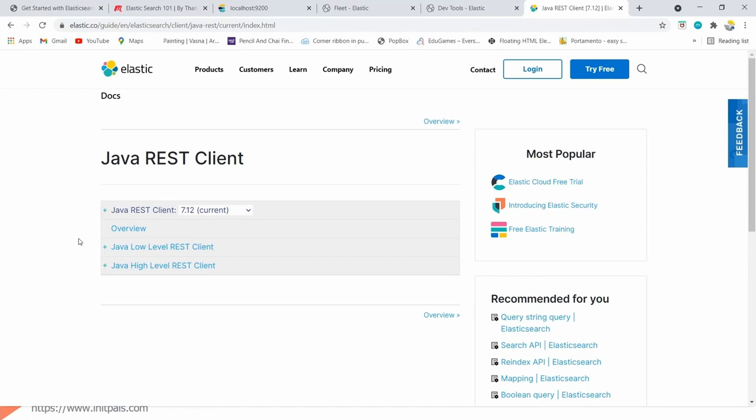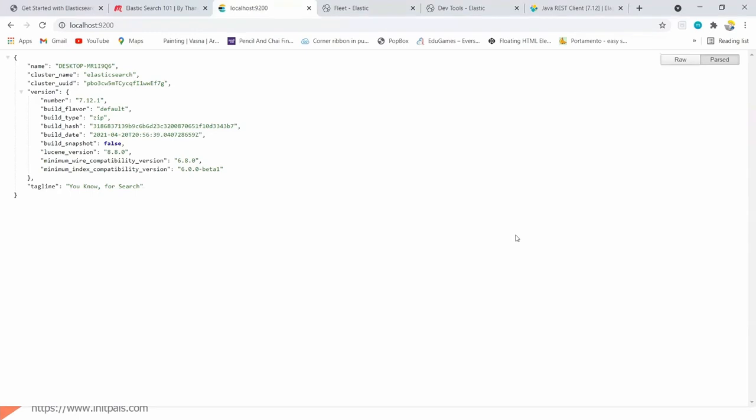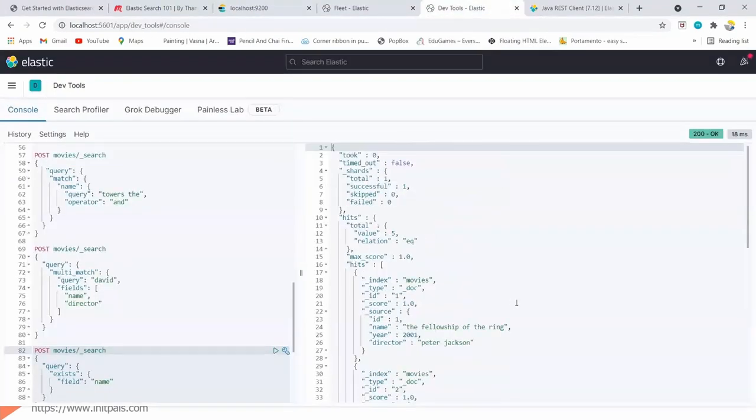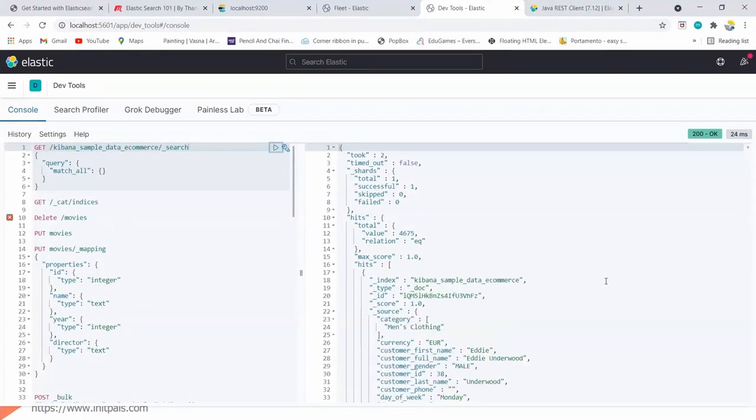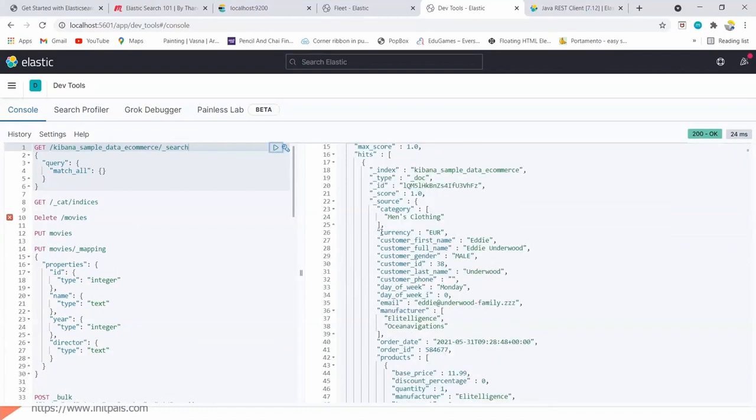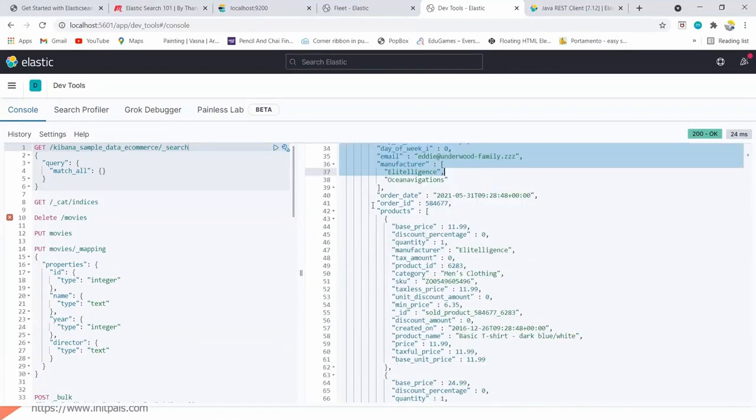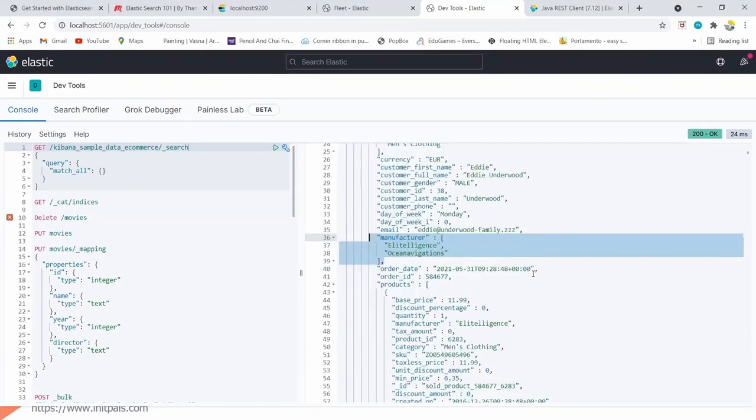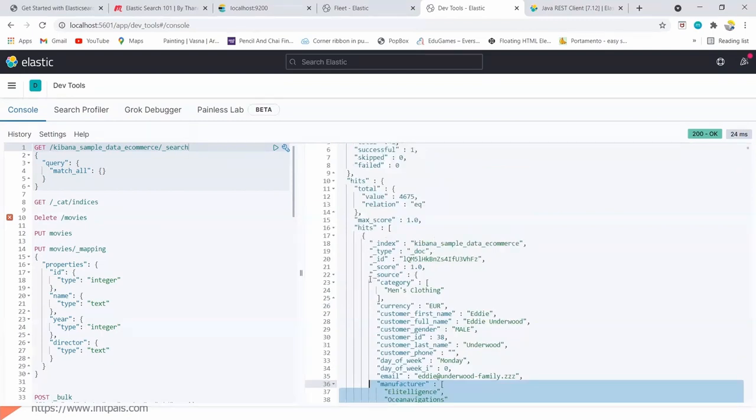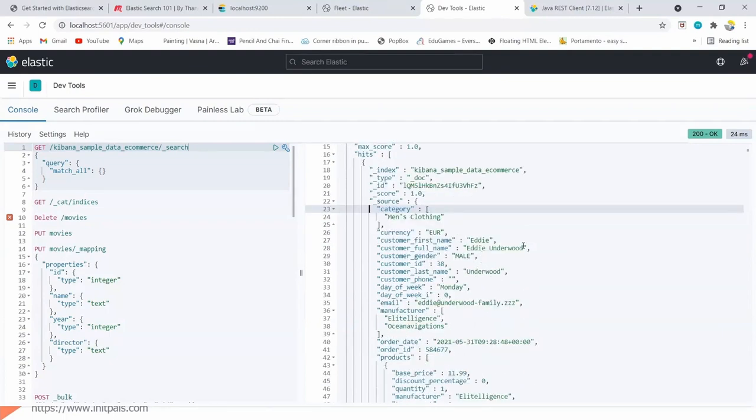Again, one more important point is that we cannot compare Elasticsearch with a database. This is not a one-to-one relationship, as I mentioned. Let's take a look at the sample data again. Here, we have currency information, product information, order information, and manufacturer information. All the data is available within the document itself. So it doesn't store the relationship.